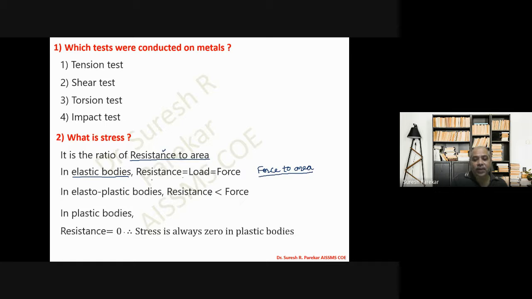Now in plastic bodies, your resistance is zero. So whatever deformation we are going to get, that will be permanent deformation in plastic bodies. So resistance is zero, so stress is always zero in plastic bodies. Here as resistance, we have less than force because some part of the force is used for permanent deformation, and therefore resistance is less than force.